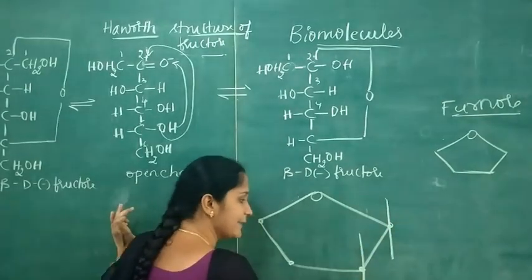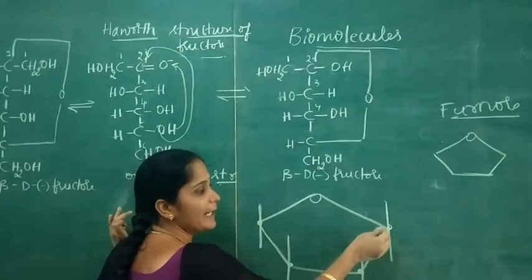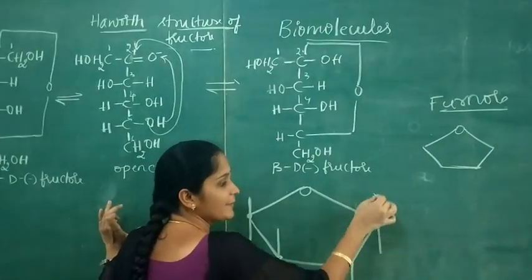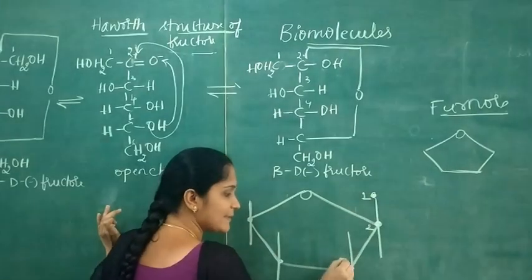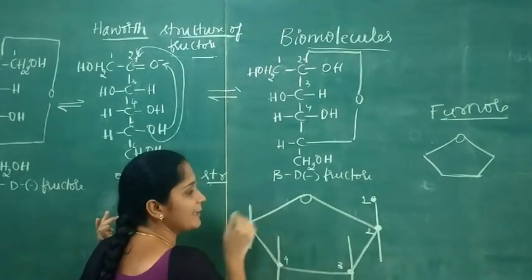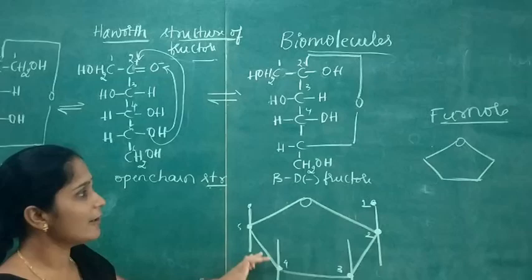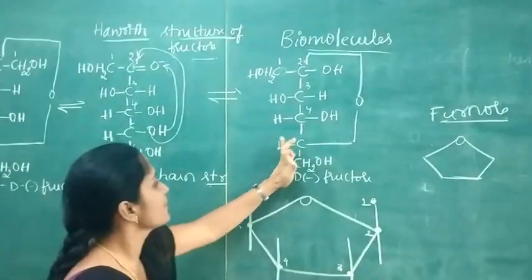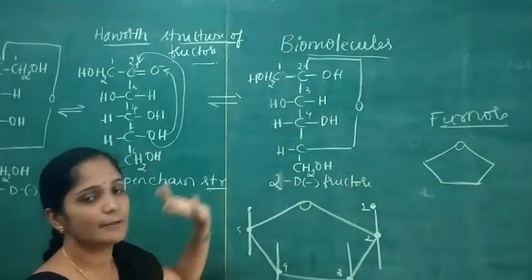Draw lines like this and give numbering to the carbon atoms. So this is the second carbon atom, this is the first carbon atom, this is the third one, this is the fourth carbon atom, this is the fifth carbon atom, and this is the sixth carbon atom. Now I am writing the Haworth structure of alpha D minus fructose.